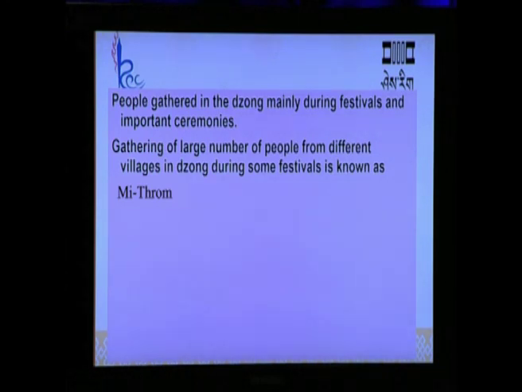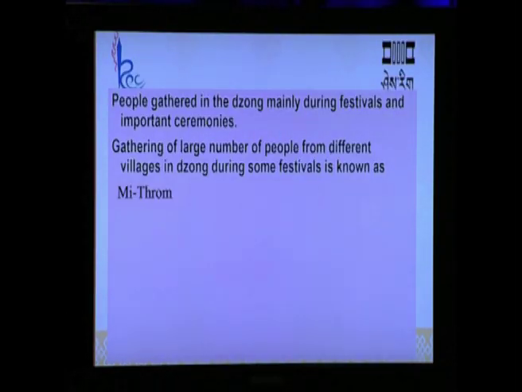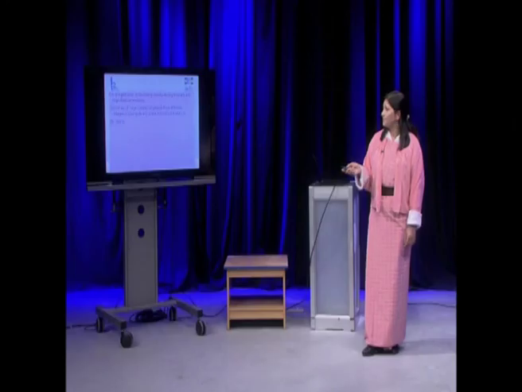During festivals, people from all the villages came to the zone, and during that time it was an opportunity for traders to sell their items to those large gatherings. So, this kind of gathering where people came in a large crowd is known as mitrom, which is also known as urban crowd.